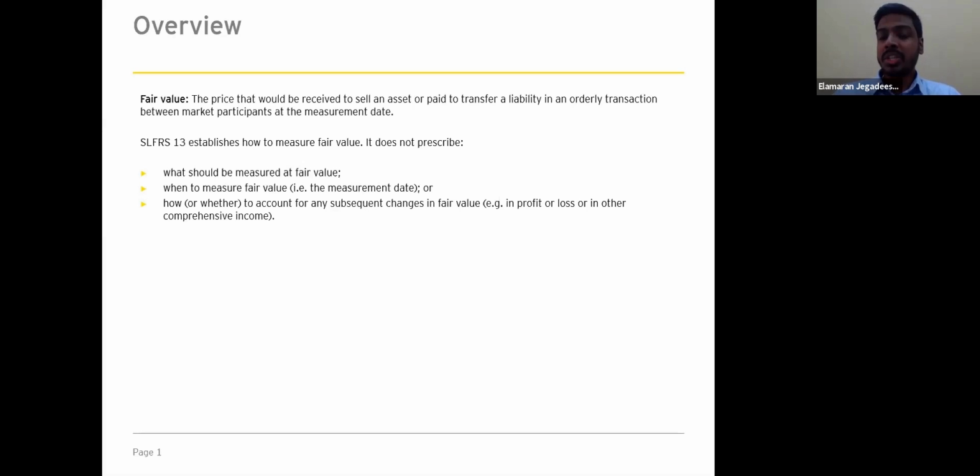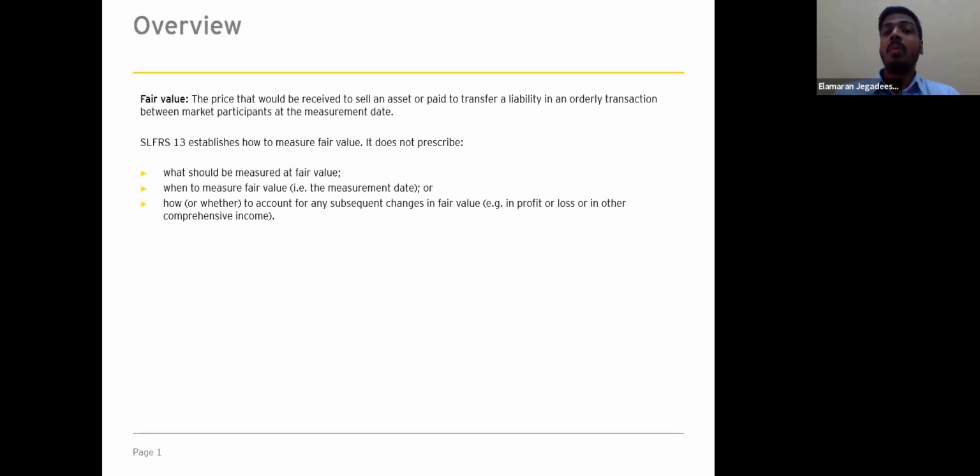When measuring the fair value, the market participants will use assumptions in order to measure their assets and liabilities. The standard is a principle-based standard, and SLFRS 13 establishes how to measure the fair value, and it does not prescribe what should be measured at fair value.